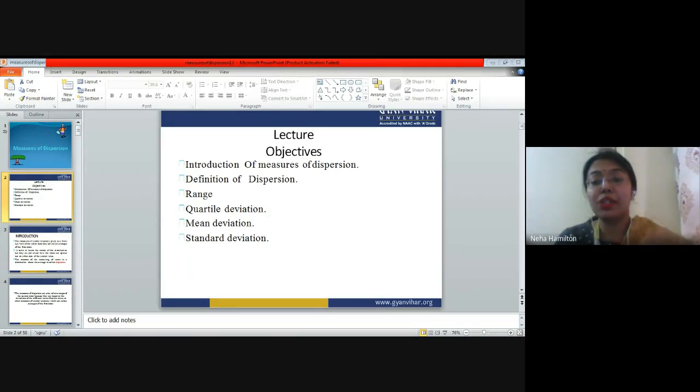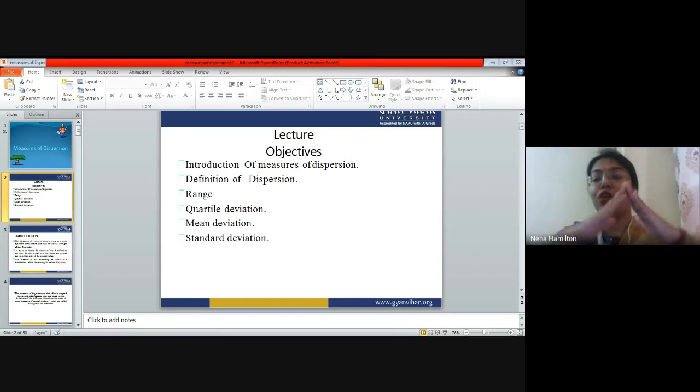Now, what is this measure of dispersion all about? See, whenever you plot a graph, maybe a histogram or a box plot, on the x-axis and y-axis for a sample, right? How much is your data dispersed from the median or the middle point?